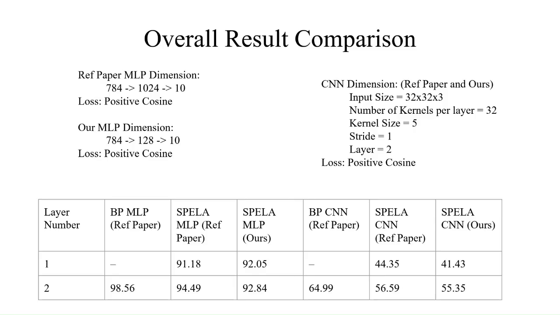As for the CNN, its input size was 32 by 32 by 3 with 32 kernels per layer, a kernel size of 5 and stride 1. It used the positive cosine loss function. For layer 1, the SPLA CNN from the reference paper achieved 44.35% accuracy, while our model achieved 41.43%. At layer 2, the SPLA CNN in the reference paper got 56.59%, and our SPLA CNN achieved 55.35%. And the highest accuracy on the CIFAR-10 dataset by using a backpropagation CNN is 64.99%.